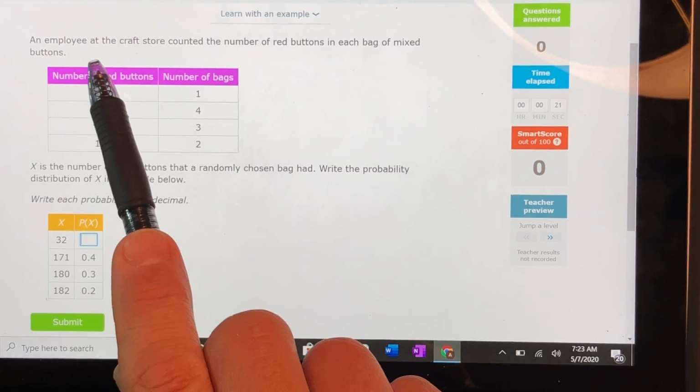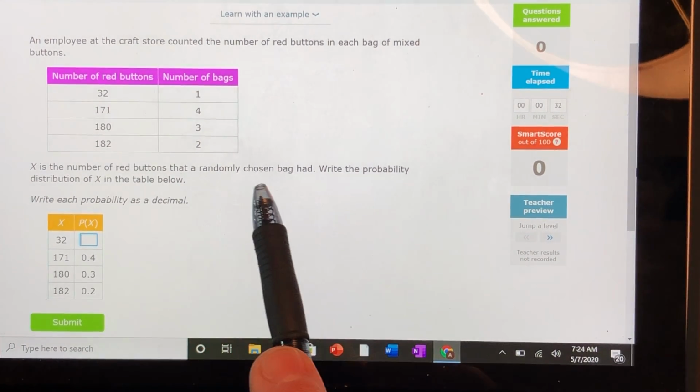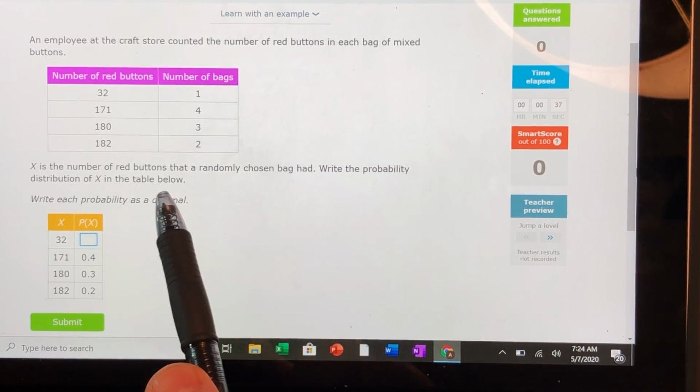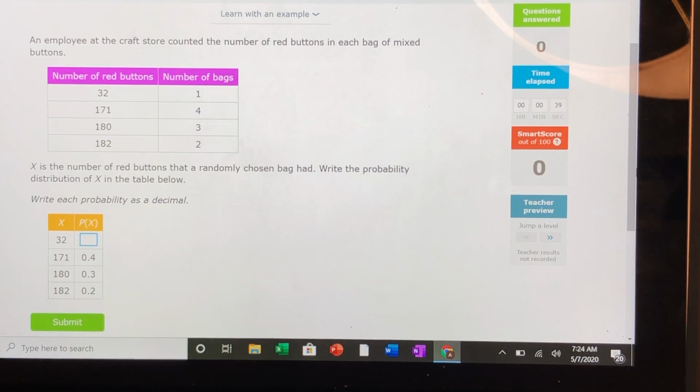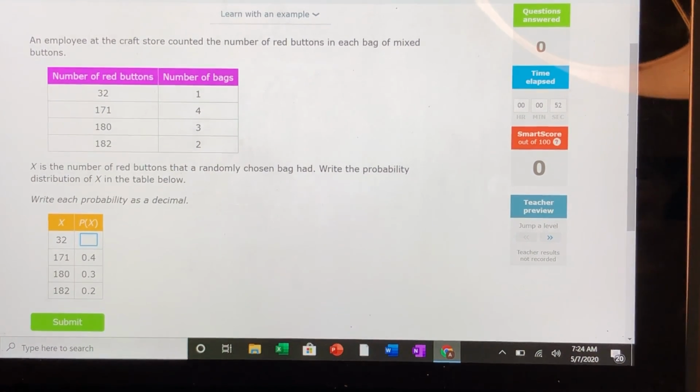An employee at a craft store counted the number of red buttons in each bag of mixed buttons. And so here we go. The number of red buttons, number of bags. X is the number of red buttons that a randomly chosen bag had. Write the probability distribution of X in the table below. So they're saying this bag had 32 buttons. This bag had 171, and so on and so on. But they have calculated the probability then of each one of these. How did they do that?